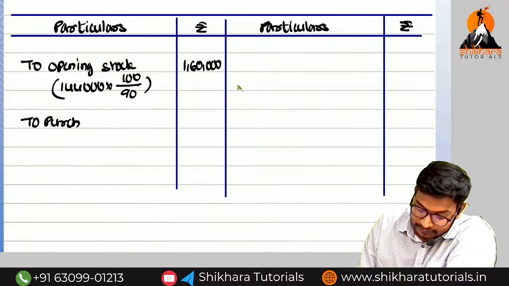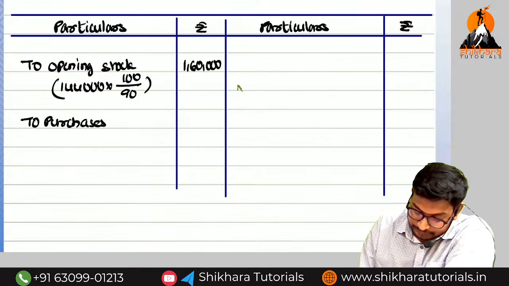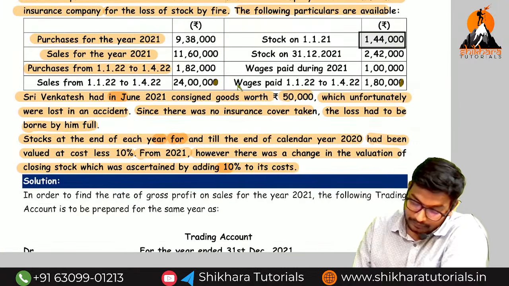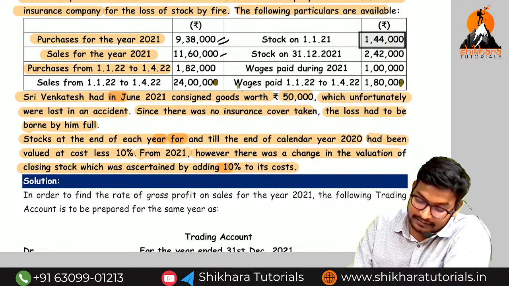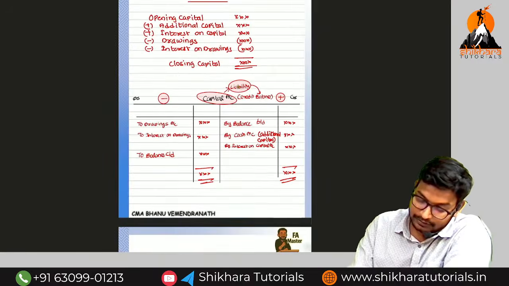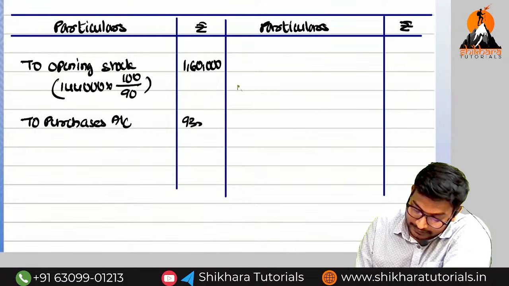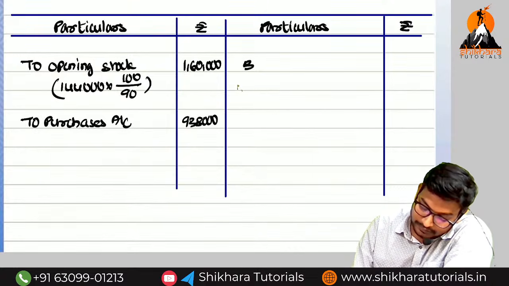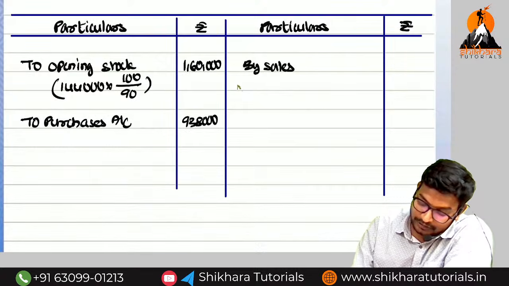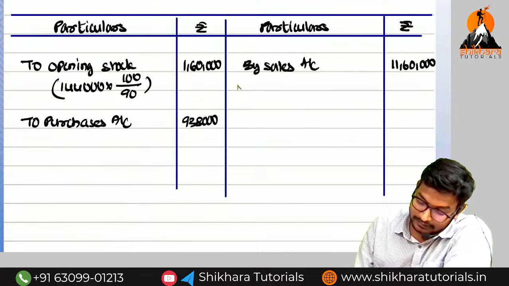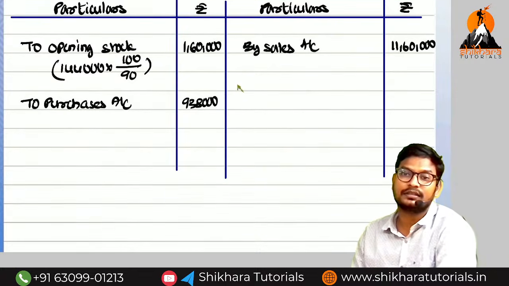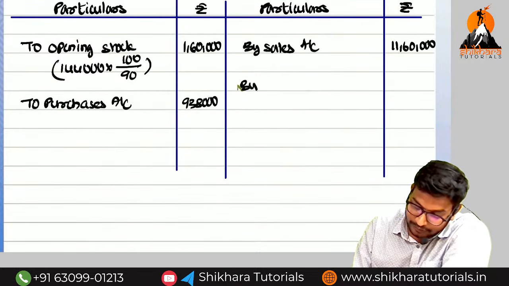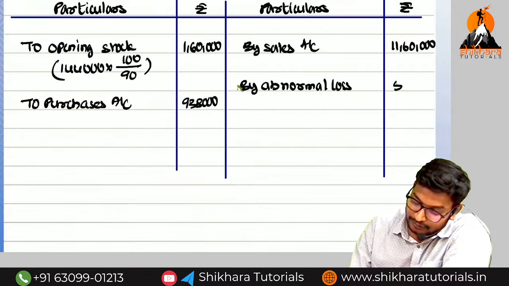Next, come to the purchases. What are the purchases of the previous year? 9,38,000. Sales 11,60,000. And next we have the abnormal loss, no? Yes or no, ma? So what is the amount of abnormal loss? 50,000. Okay. Abnormal loss is equal to how much, amma?